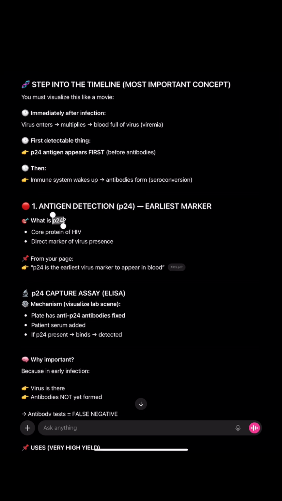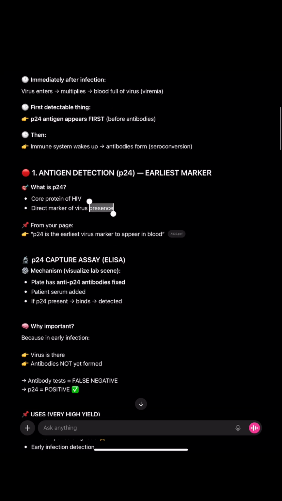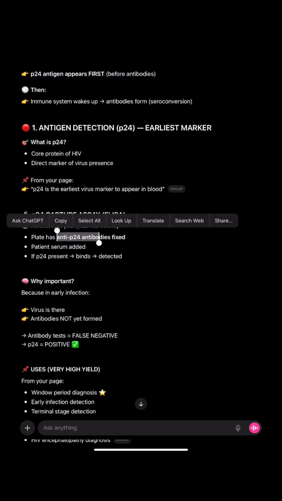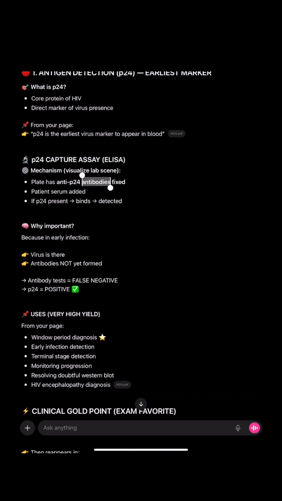It is core P24, a core protein of HIV. It is the direct marker of virus presence. P24 capture assay by ELISA, enzyme-linked immunosorbent assay. The plate has anti-P24 antibodies fixed in it. Now we put the patient's serum in it and see if P24 is present. If so, it will bind to the anti-P24 antibodies and this complex will get detected.